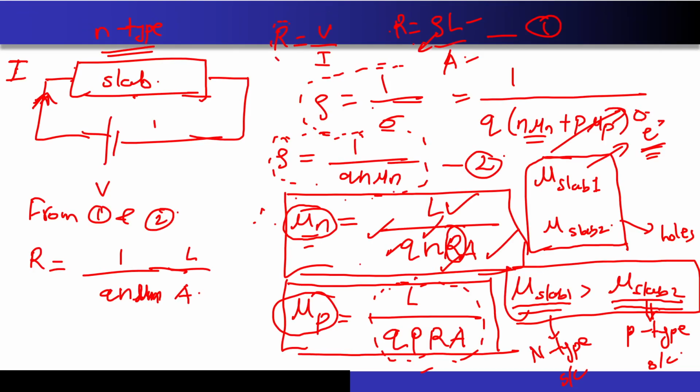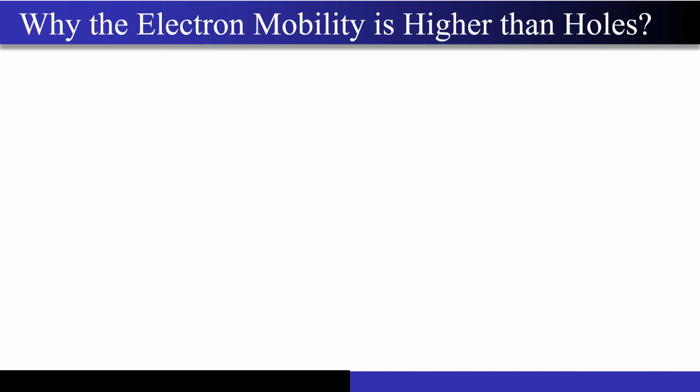So now one more thing, there are two more things that are actually remaining. So this will take just 8 or 10 minutes. So the first thing, can you guys please tell me why the electron is actually having a higher mobility than the holes? Sir must have told you this, right? Why is the mobility of electron higher than the holes?